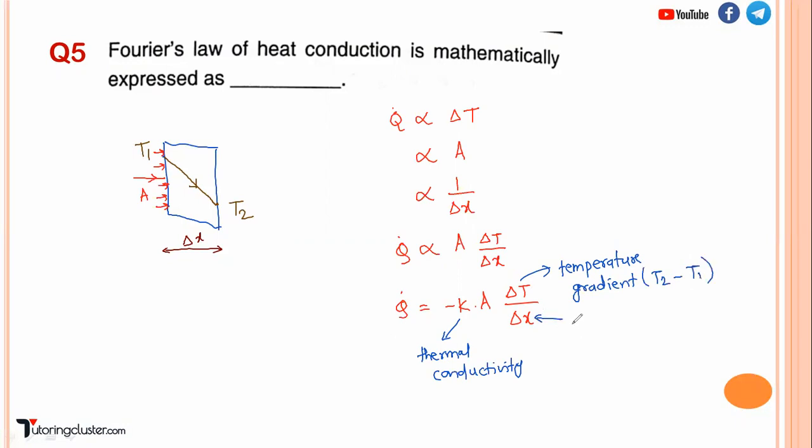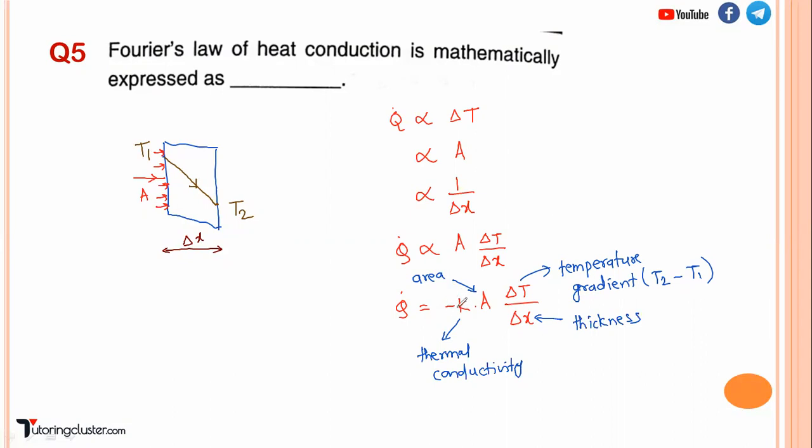Delta X is the thickness of wall. And A is the area perpendicular to the direction of flow. Why negative sign? Because you are having T2 minus T1, right? So it is flowing from higher to lower temperature. So basically it shows the direction.